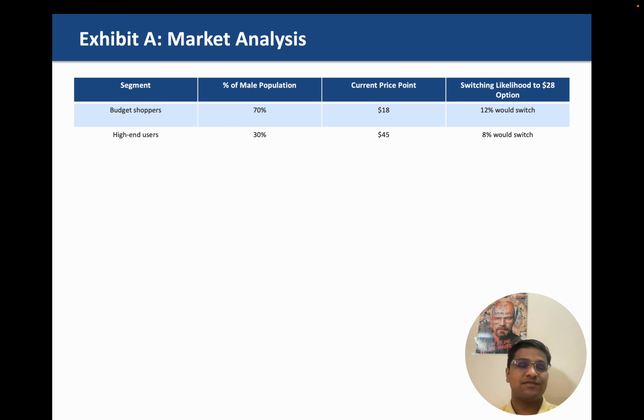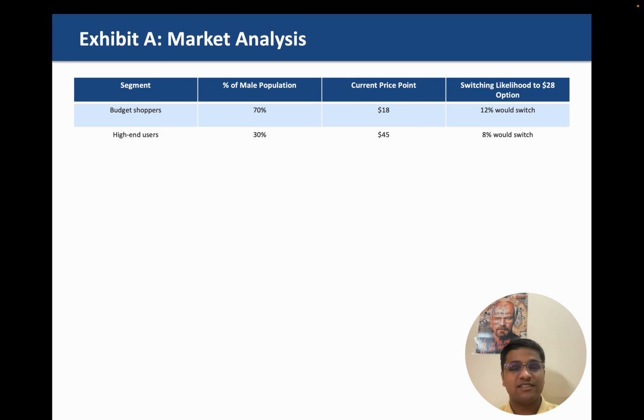Okay, so market analysis. We have already seen that 70% of the male population uses budget shops, and the current price is $18 for that. And we asked the interviewer, 12% of people would likely switch. In real world scenarios, we would generally do market research and surveys to identify these numbers, or the client can give us this data by doing surveys itself.